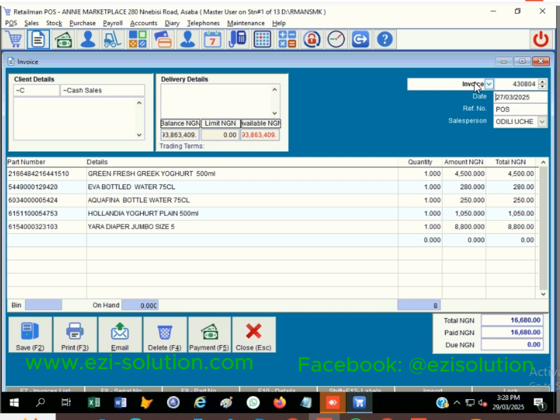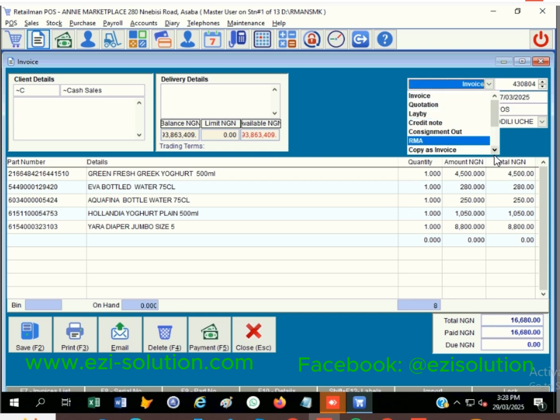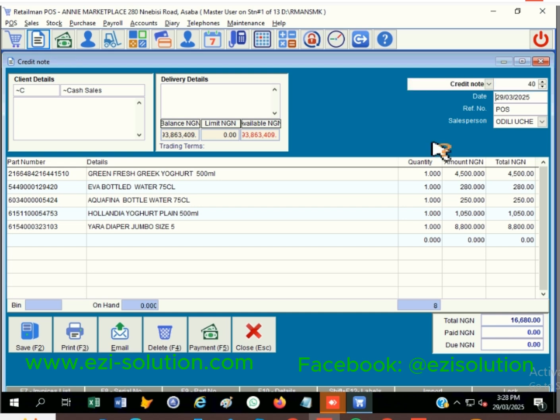You just click on the particular invoice, scroll down to copy as credit note. When you click on copy as credit note, you click enter 2 times. What happened now is that the system has automatically copied the invoice into the credit note, which means the sales return.